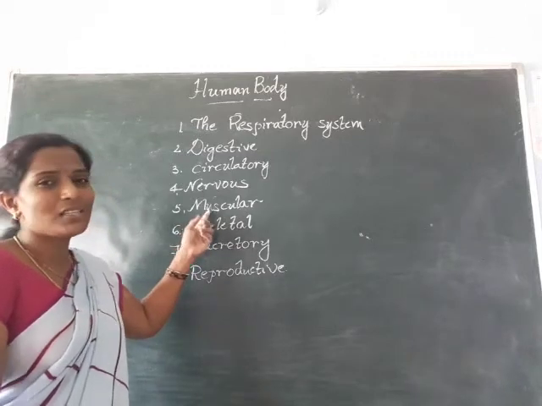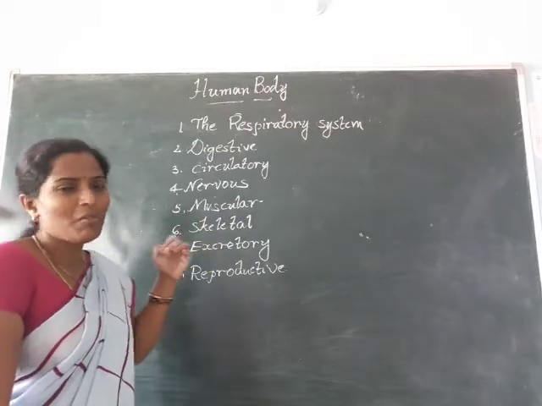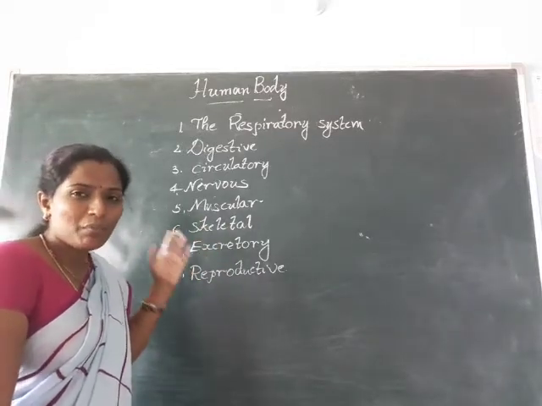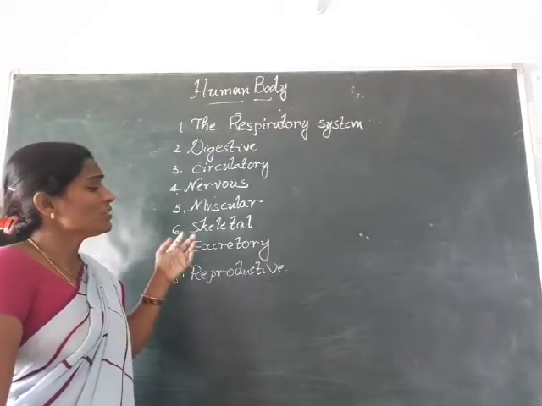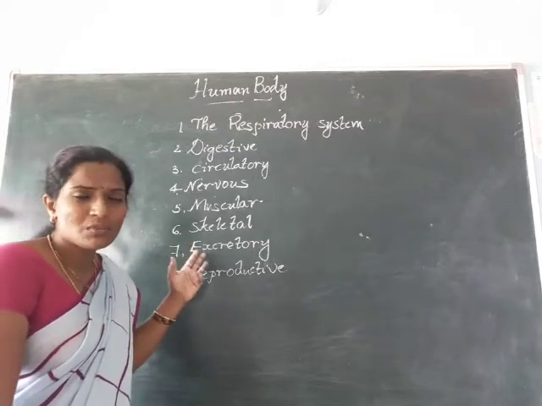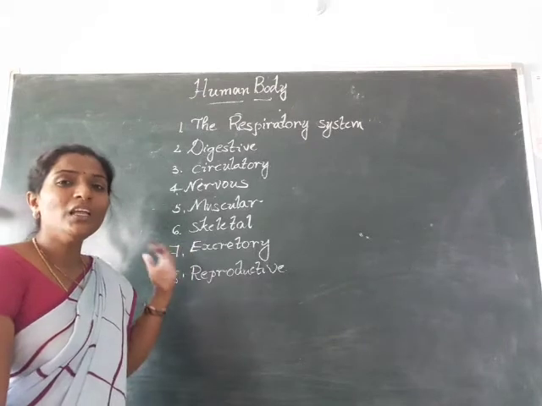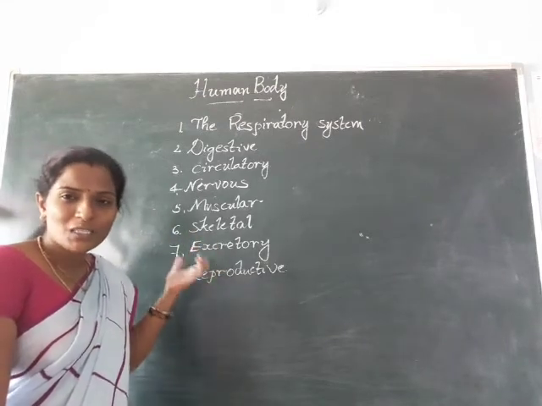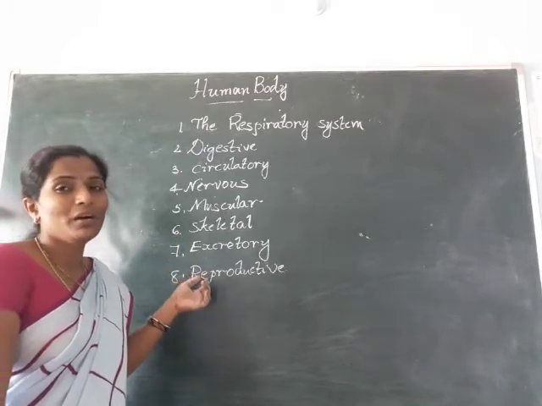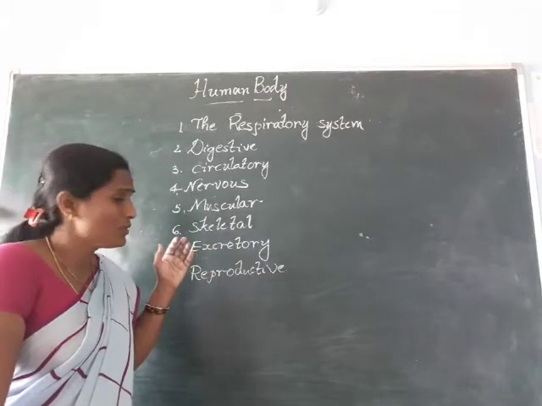Coming to the muscular system, there are above 600 muscles in our body, and these muscles attach to the bones. The skeletal system is very important to our body. There are 206 bones in our body, giving support and shape to our body. It protects internal organs like the brain, heart, lungs and stomach, and also helps us to stand and walk.